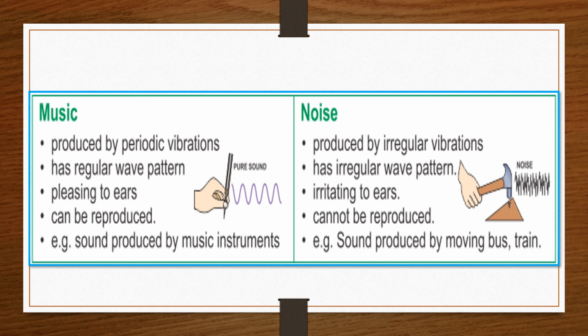Whereas noise is produced by irregular vibrations. ठीक है, किसी भी तरीके से अगर हम लोग drum play करते हैं जोर जोर से कैसे भी, so there will be irregular vibrations, and it will have irregular wave patterns, irritating to ears, and it cannot be reproduced. Same तरीके की noise नहीं बना सकते ना हम लोग. So an example is sound produced by moving buses, trains, or airplanes.